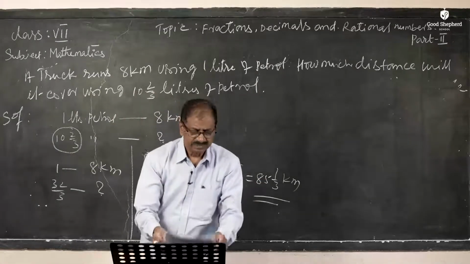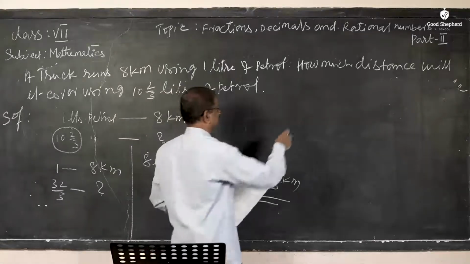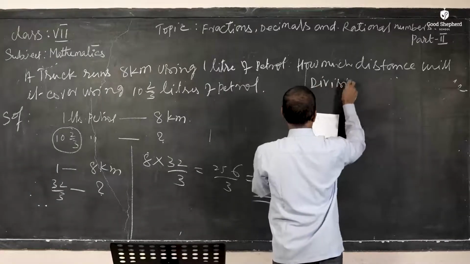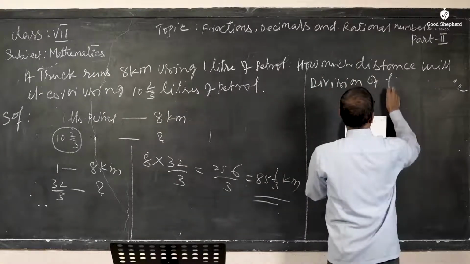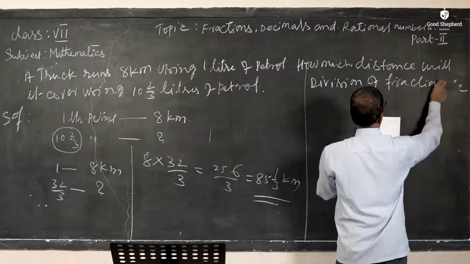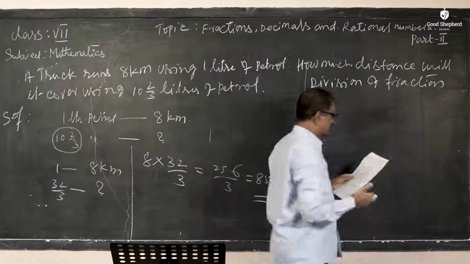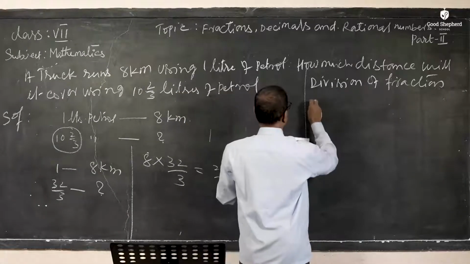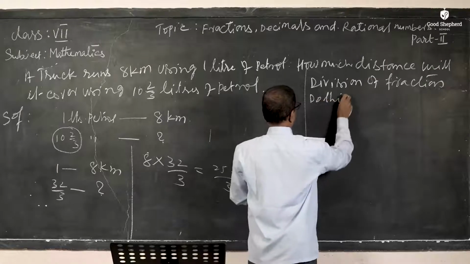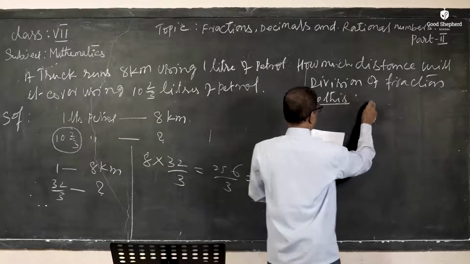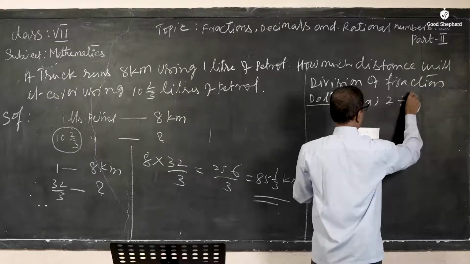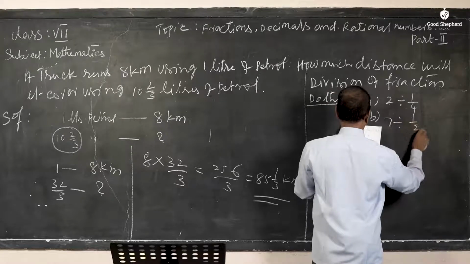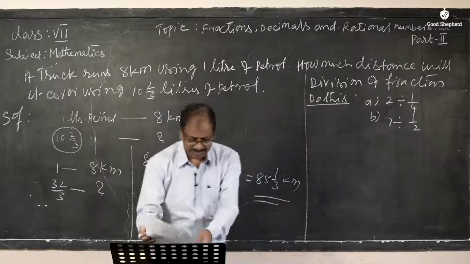The next is simple. It is the division of a fraction. Very, very simple. The first is the division of a whole number by a fraction. We'll do that first. Questions are given; please try to understand this. A: 2 is divided by 1/4. B: 7 is divided by 1/2.